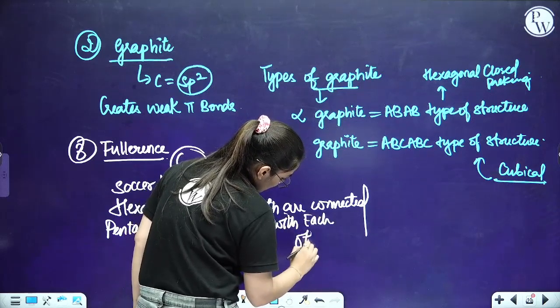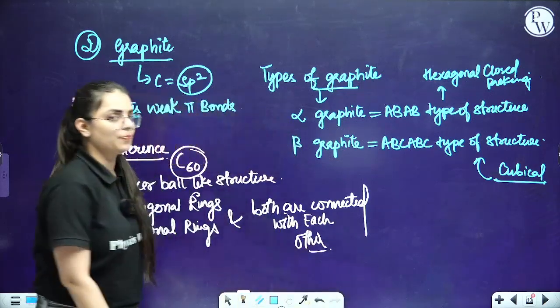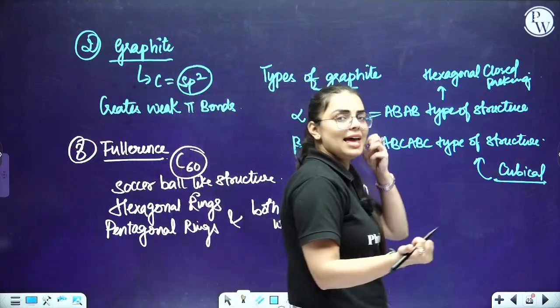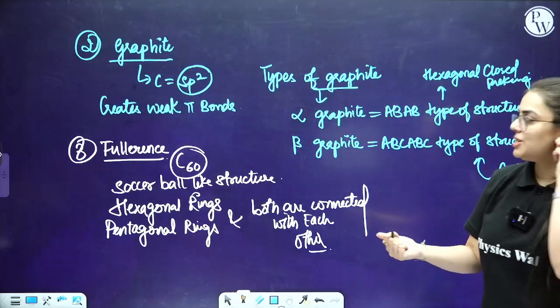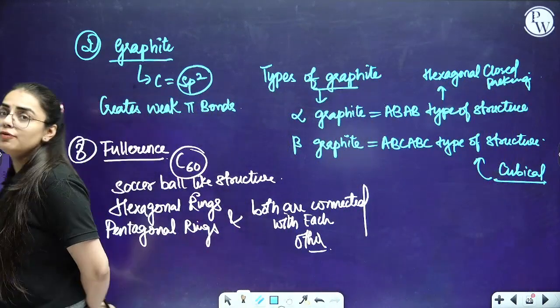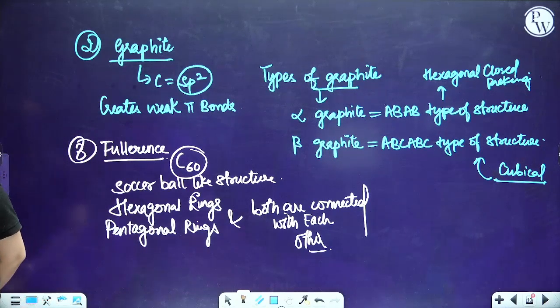Both are connected with each other. Okay, hexagonal rings will be attached to the pentagonal one, pentagonal will be attached to the hexagonal one. Right, everyone? Just take a minute, students, write down about the fullerenes part. Done with this part, shall I move on to the next one?